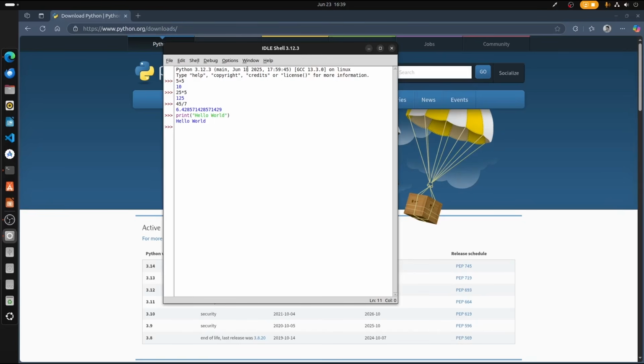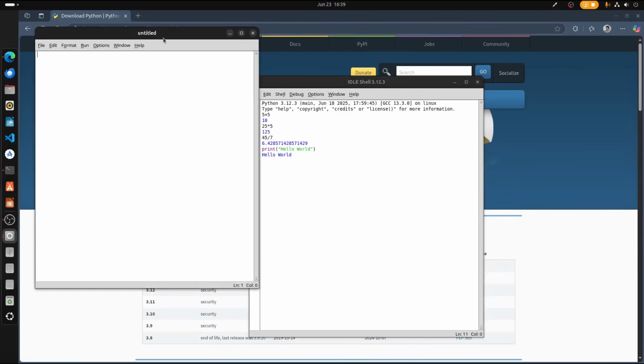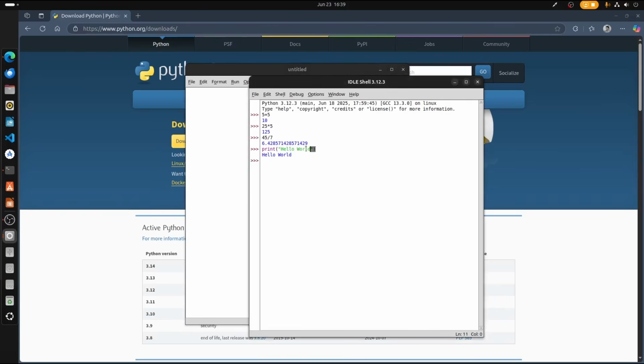So this is what you call live mode, and IDLE has a different type of approach called script mode. We can go into script mode by clicking on file and new file, and this is what you call script mode. In live mode, the previous line will be executed as soon as you hit enter.